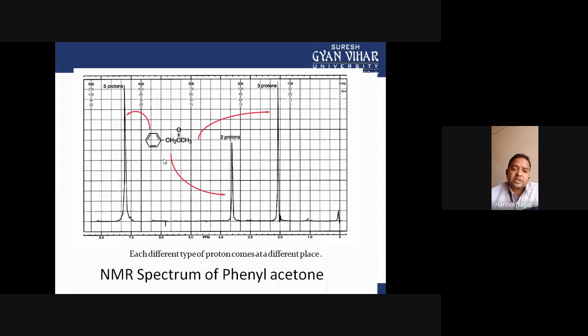So three signals appear here, and according to the electron density around the proton, their signals appear in this order. The CH3 protons appear at a very high field zone, with a value around 2 ppm on this scale, and the protons of the CH2 group appear as a signal in between 3 to 4 ppm, while the aromatic protons are very distant, and their signal appears around 7 point something, 7 to 7.3.